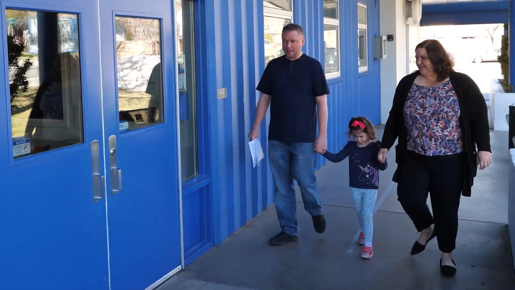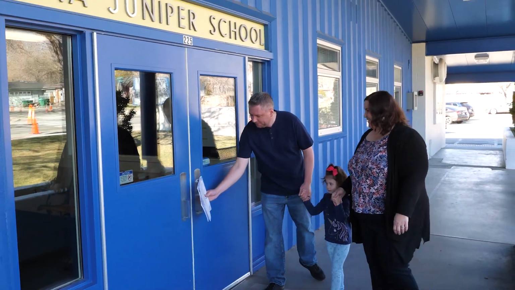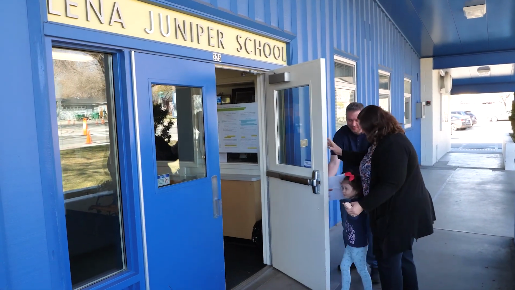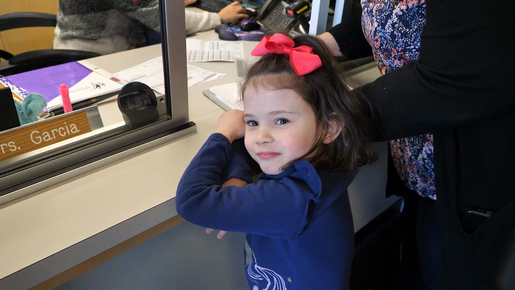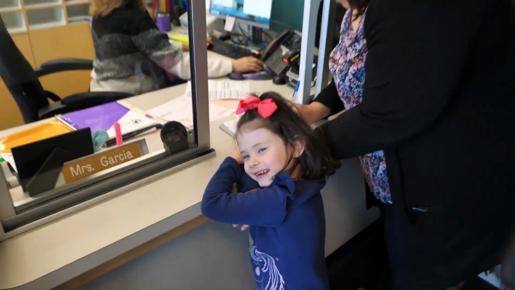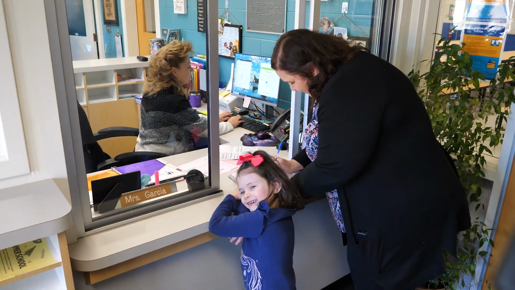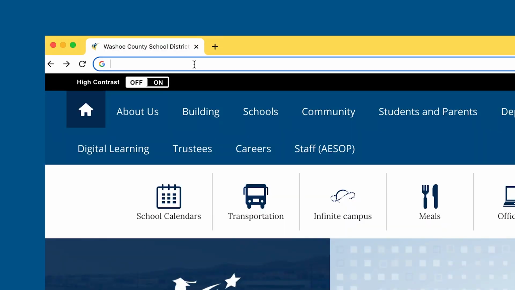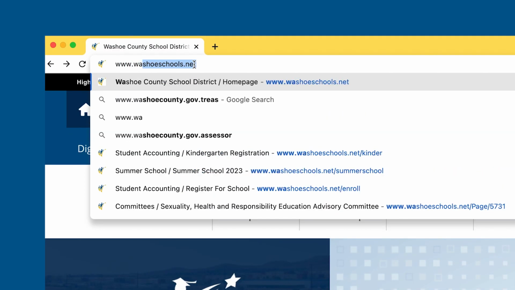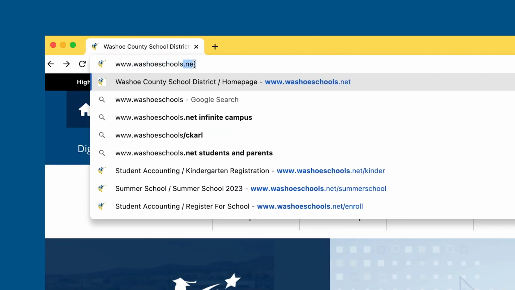New kindergarten families are encouraged to complete their child's enrollment in the spring of their kindergarten year. To successfully register a new kindergarten student, families need to complete 2 steps. First, families must complete the online registration by visiting